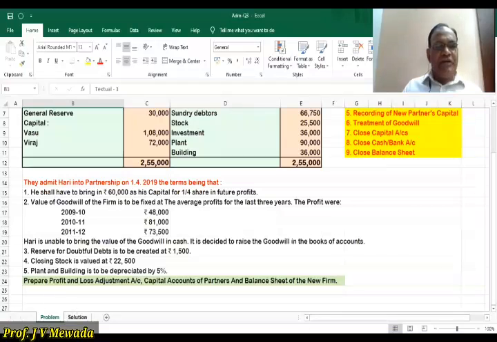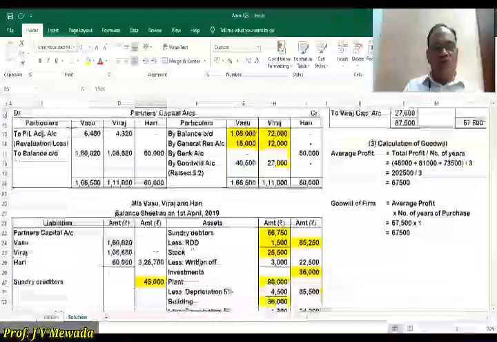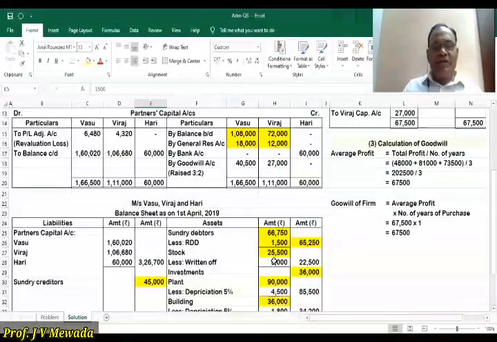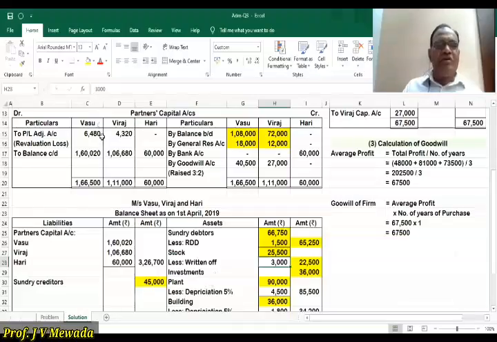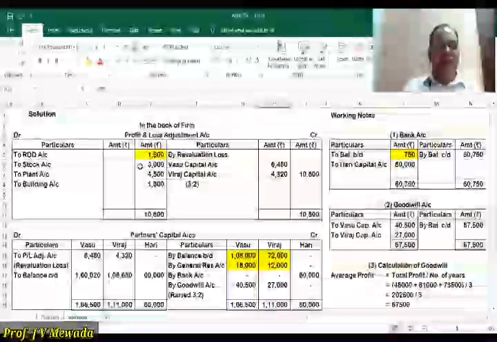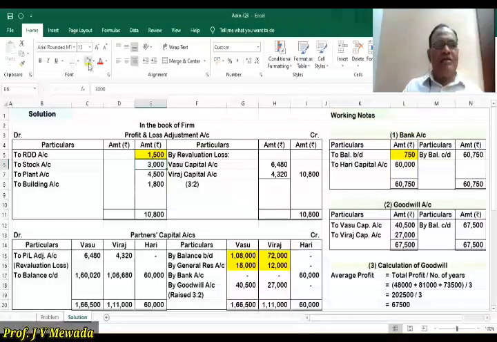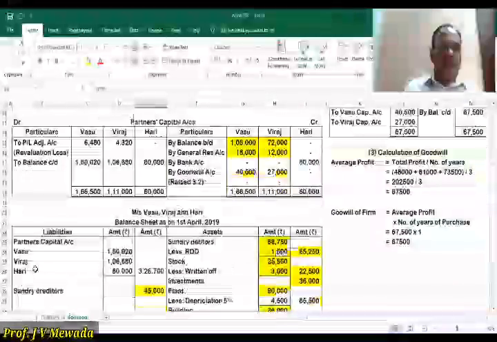So that's our third adjustment. Closing stock is valued at 22,500. So now the new value of the closing stock. Now we'll see the closing stock. Closing stock's value is 25,500. Now we are told 22,500. Okay. So there is a decrease in value of the stock, 3,000. So 3,000 is a loss to the firm. So we'll write 3,000 on the debit side of profit and loss adjustment account. So stock account debit 3,000.